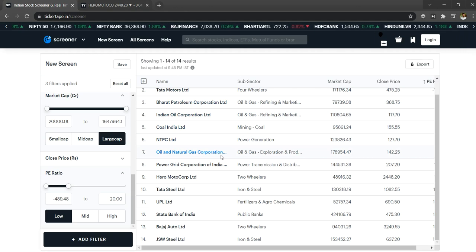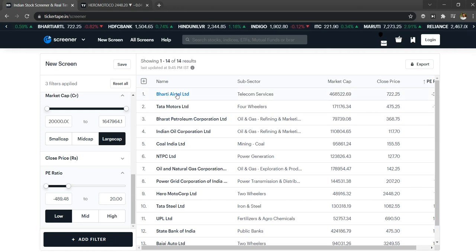So you need to compare between these stocks, and you need to select the right one. You can compare from the technical perspective also. So I could show one example of how you can do it from the technical perspective using a simple support and resistance. So let me consider Bharati Airtel.